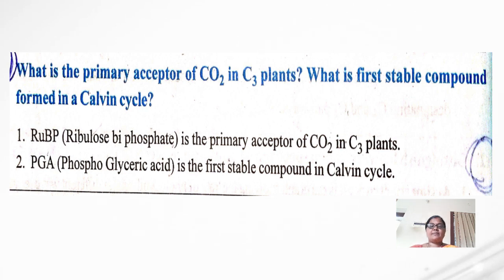Ribulose bisphosphate, that is RuBP, is the primary acceptor of carbon dioxide in C3 plants, and phosphoglyceric acid is the first stable compound in the Calvin cycle.